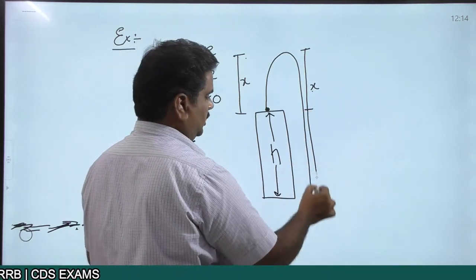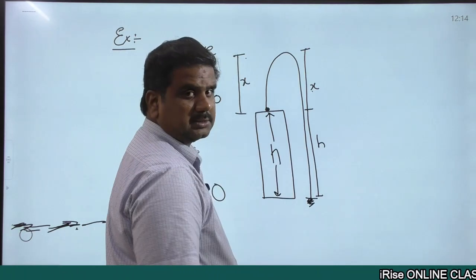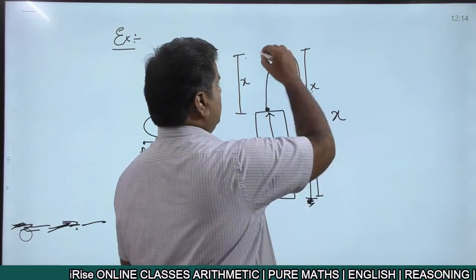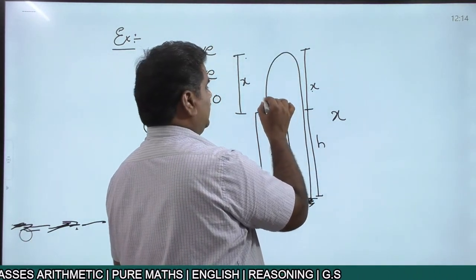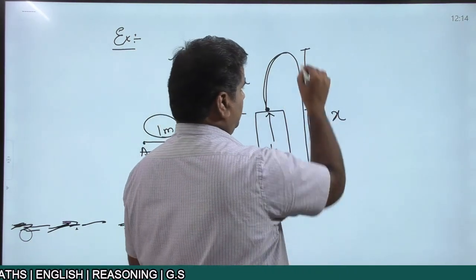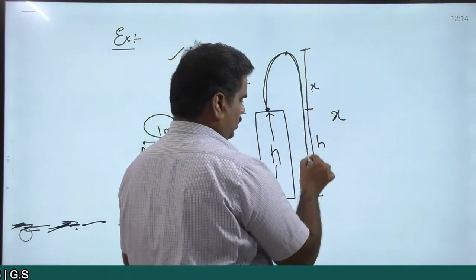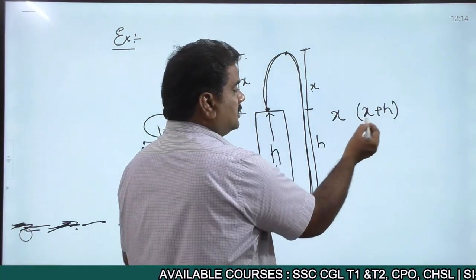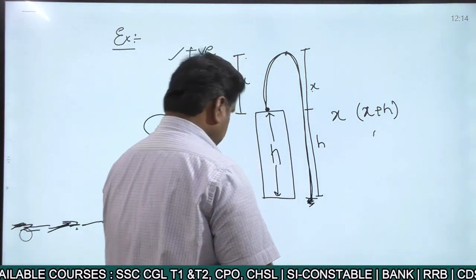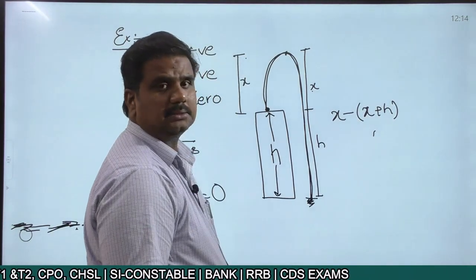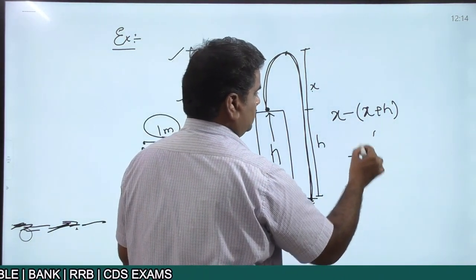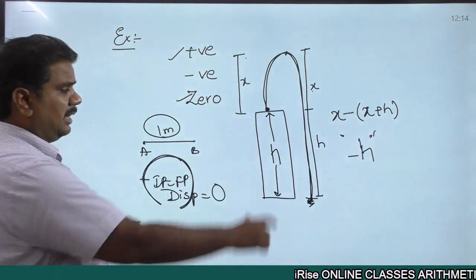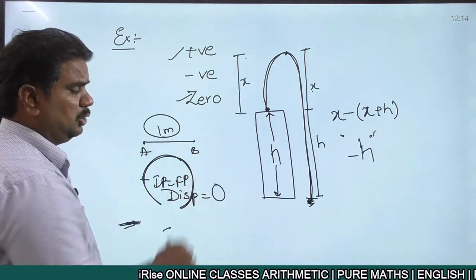At the same time, from here to here, the value of this one is equal to x. The displacement that is covered by an object is x in the upward direction. You are throwing from this particular point, right? Therefore, up to this point, that is x. Then from this particular point to the ground, that will be x plus h. But since this particular direction is the reverse case, here we take this value as minus. So if you simplify this, you'll get the value of h as minus h, right? Indicating that the displacement covered by an object is equal to minus h.